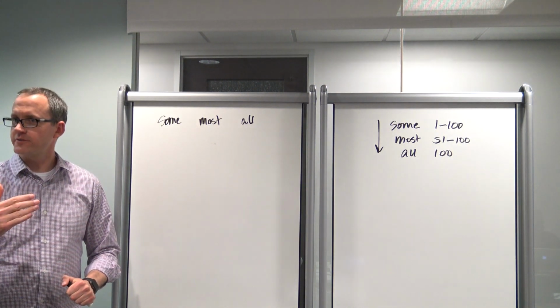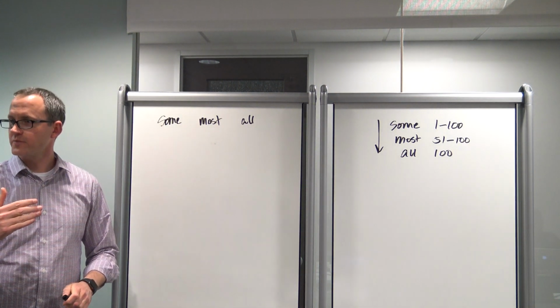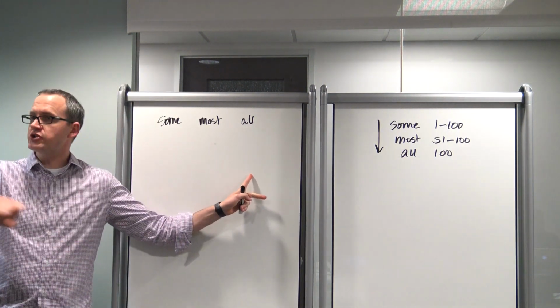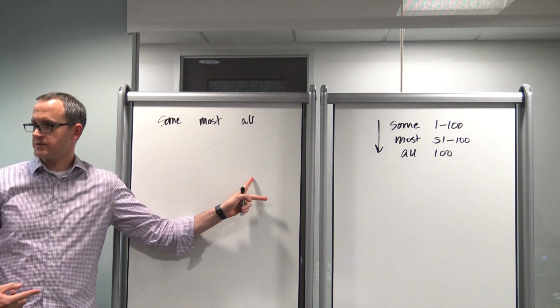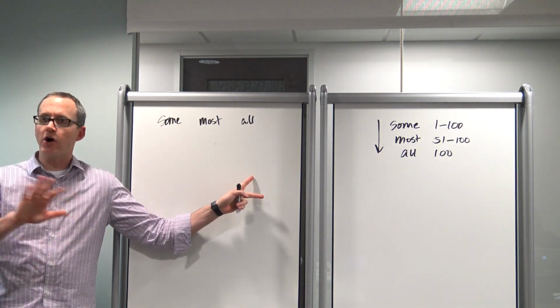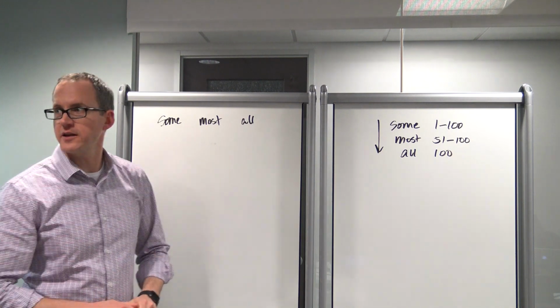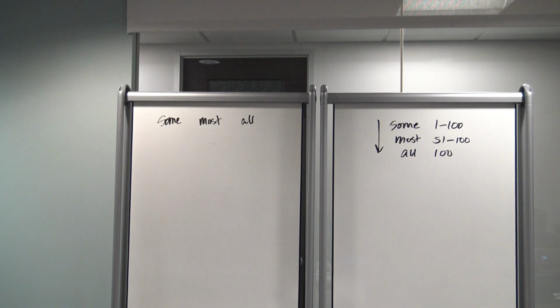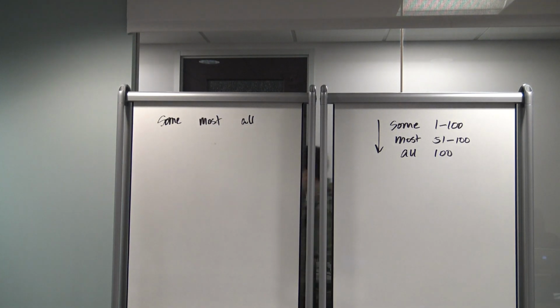Anyone else? What words go into some? Each, any are going to go into all, because if I say each of you is happy, that means all of you are happy. Any is the same thing. Any car in this lot is for sale, that means all of them are for sale. Certain and several, both of those go into some.